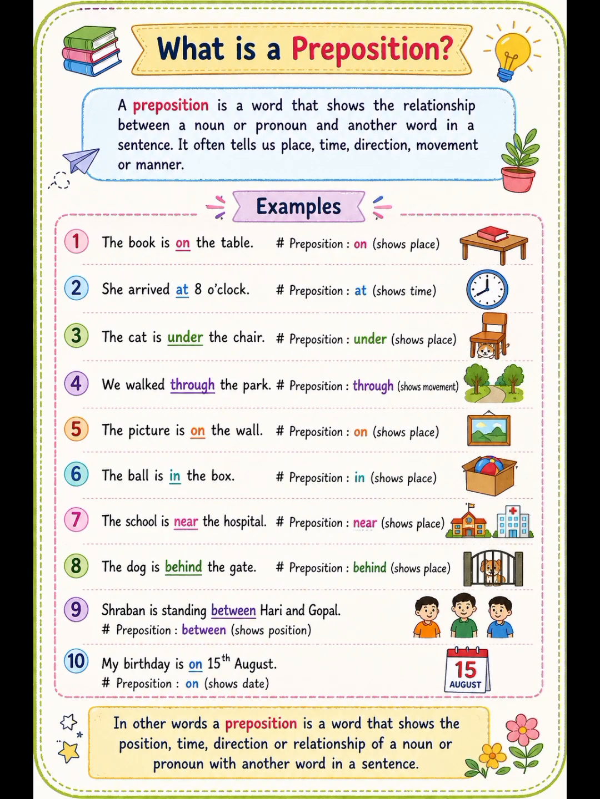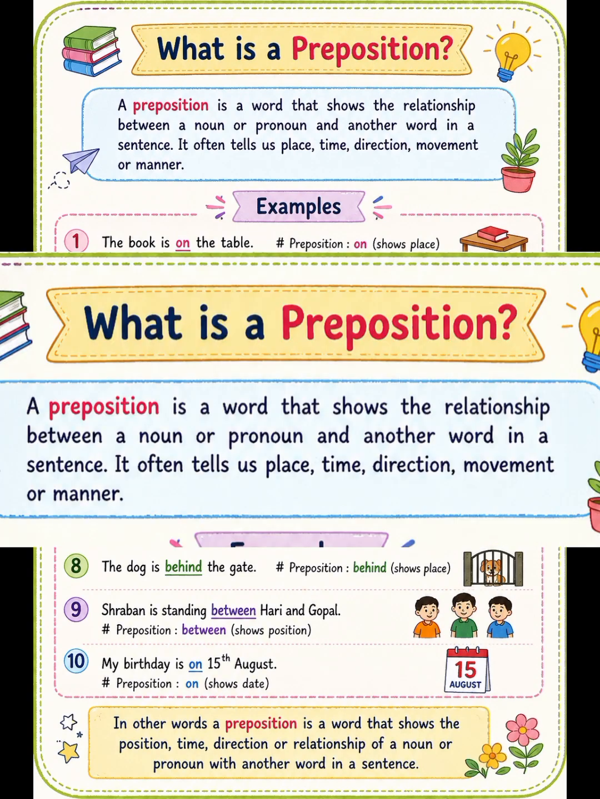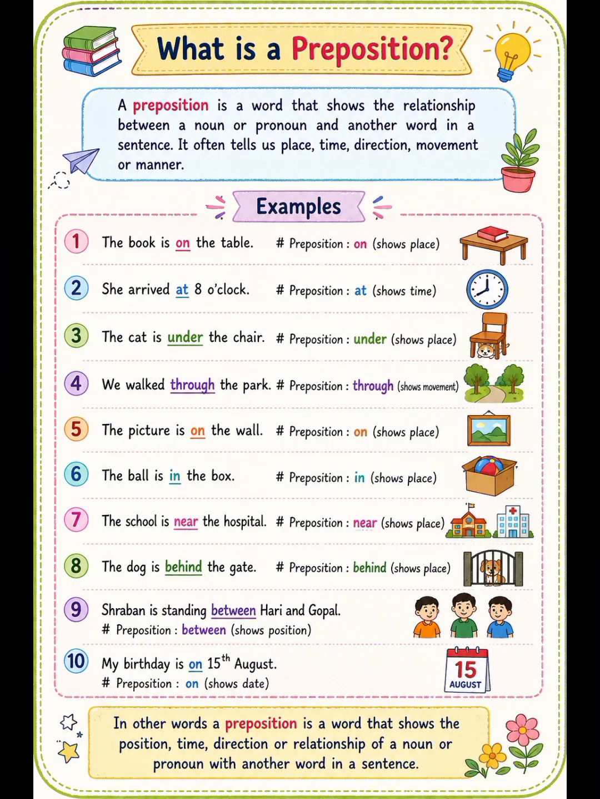What is a preposition? A preposition is a word that shows the relationship between a noun or pronoun and another word in a sentence. It often tells us place, time, direction, movement, or manner. Dear students, look at the examples.